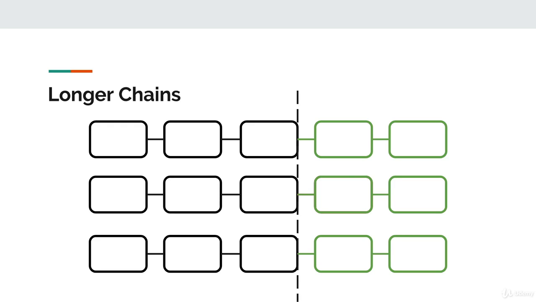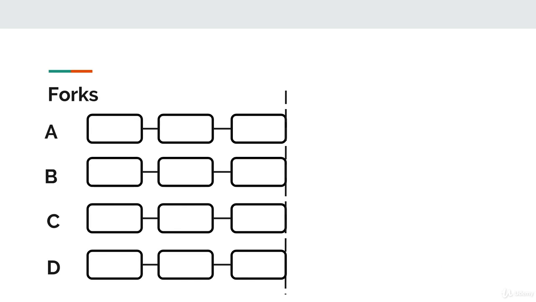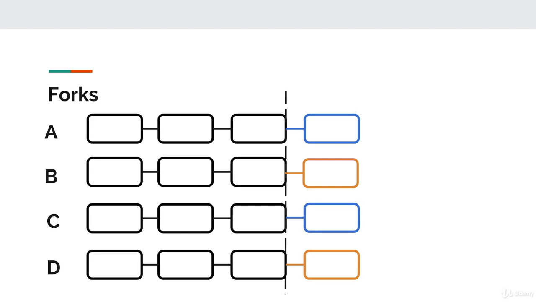This also produces a situation which resolves a problem of forks in the chain. So it goes like this. Say 2 separate blockchain instances produce 1 block at the same time based off of the last block. So miner A produces a new block based off of the last block, as well as miner B. So both A and B create a fork in the system where they both produce a block based off of the same last block.